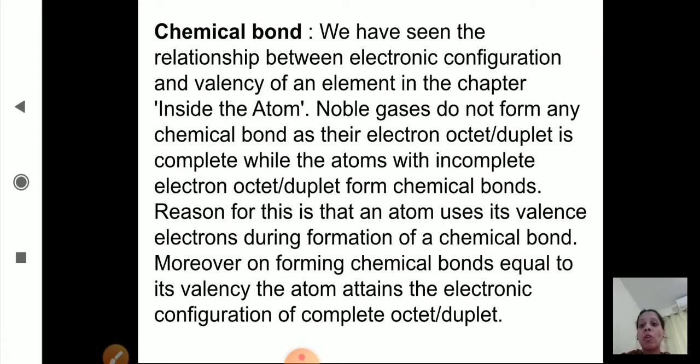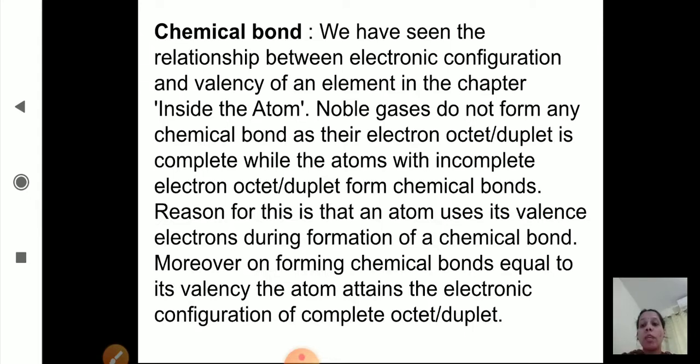The reason for this is that an atom uses its valence electrons during formation of a chemical bond. So, atoms are using their valence electrons to form chemical bonds. Valence electrons means the electrons which are present in the outermost shell.